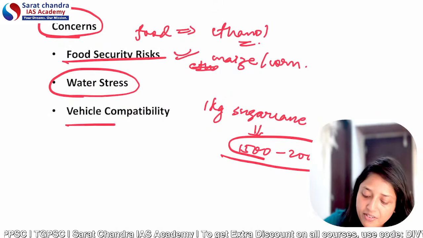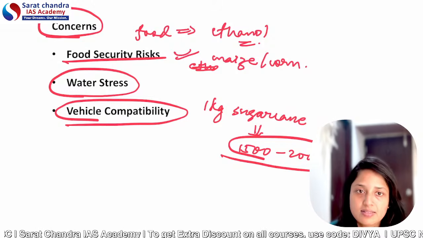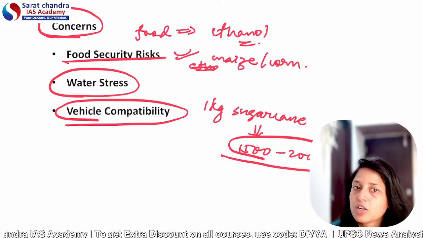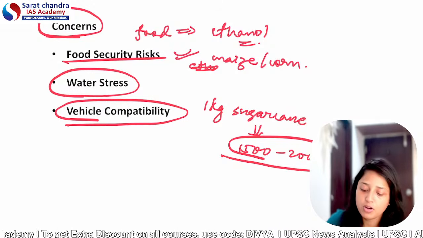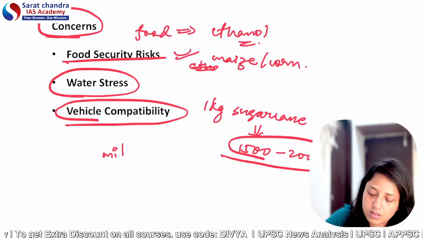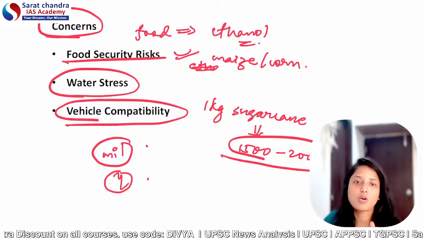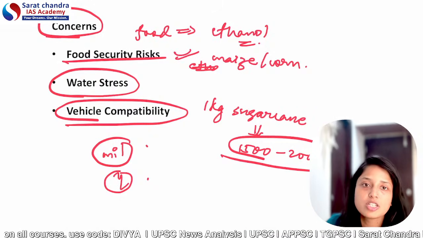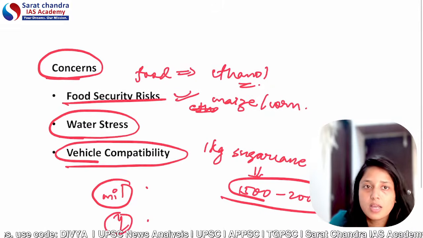Talking about vehicle compatibility. According to various reports and experiments, older vehicles are not compatible with ethanol blended fuel, and hence the mileage will also reduce. The mileage of the fuel will reduce, the efficiency of the fuel will reduce, and in older vehicles, corrosion of engine parts can also happen. So these are some of the concerns related to ethanol blending.